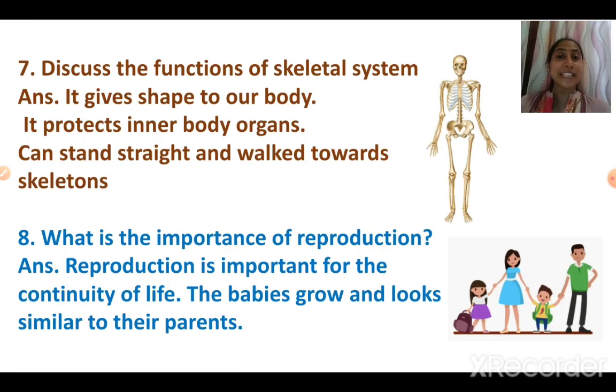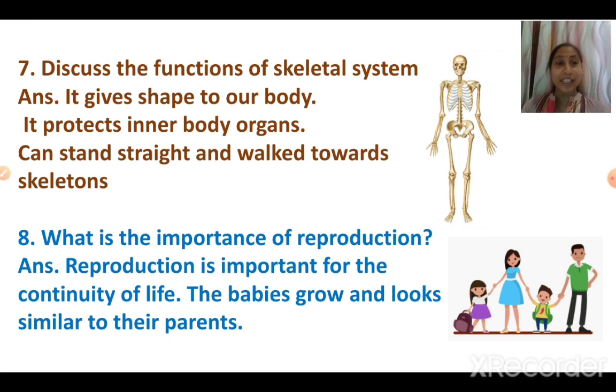Discuss the function of the skeletal system. Skeletal system functions, everybody remember क्या क्या functions होते हैं skeletal system के? It gives shape to our body, हमारी body को shape देता है. It protects our internal organs, like the skull protects the brain.